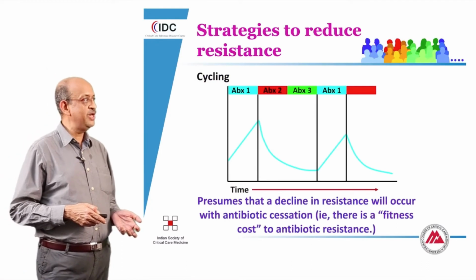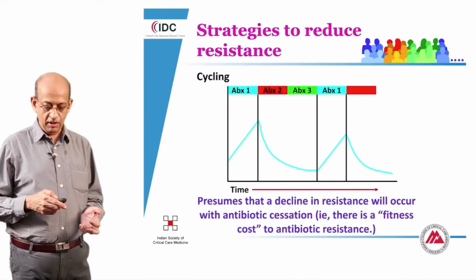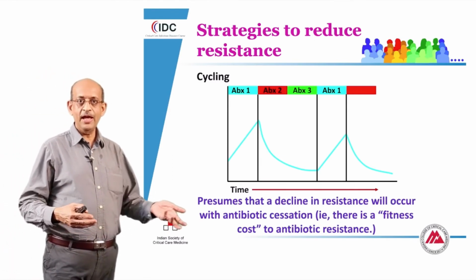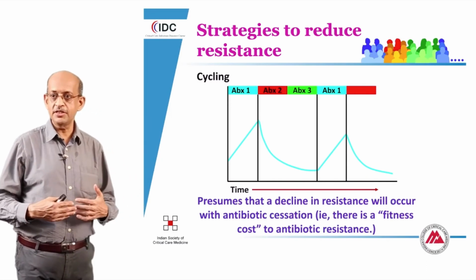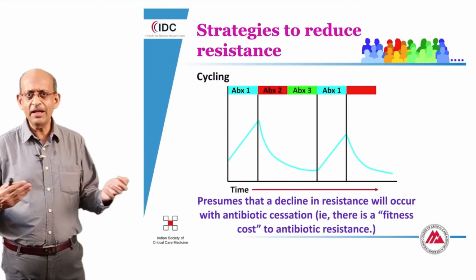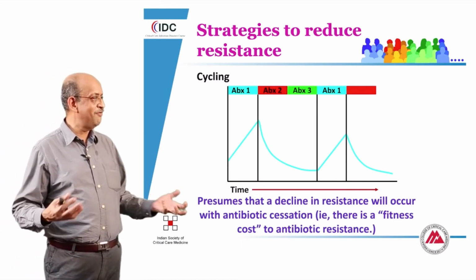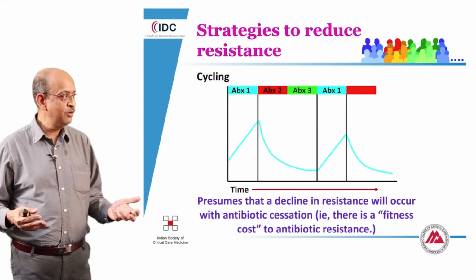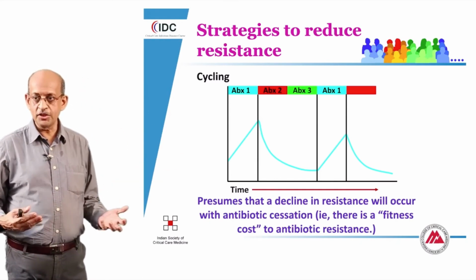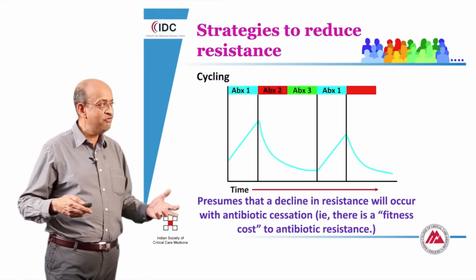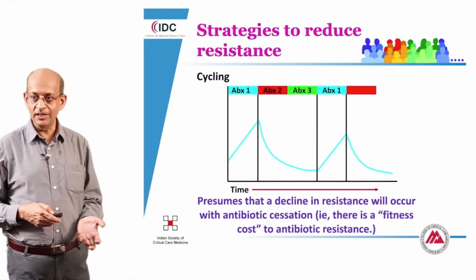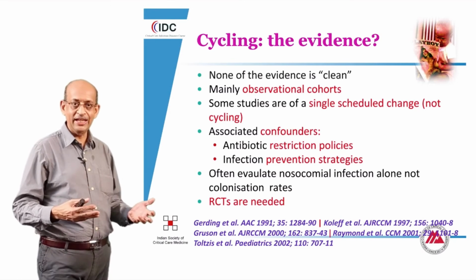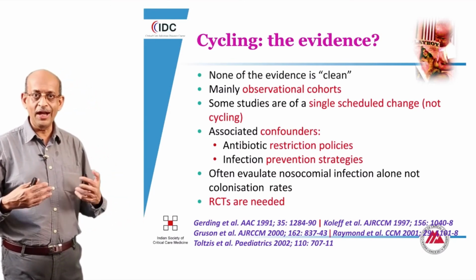And the logic used to be that if we cycled an antibiotic, the duration of time during which we didn't administer the antibiotic would be associated with a reduction in the resistance among the organisms. This is a little bit of a misperception, because there is no advantage for an organism, in the absence of an antibiotic, to come down in terms of its concentration. That is, in other words, there is no fitness cost to the development of an antibiotic resistance. So as a consequence, unless we have evidence about the value of cycling, it is not very logical for us to go ahead with this kind of a process.